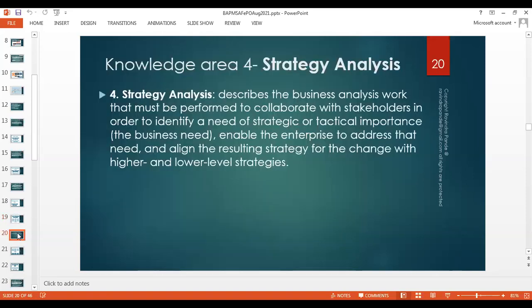Then we look at the fourth knowledge area called strategy analysis. This is predominantly the business of a business analyst, frankly speaking. Here we analyze the business needs at the crux, and these typically target long-term goals. If we are working with an auto company that is trying to build an electric car, that will be their strategy to create an alternative power source car.